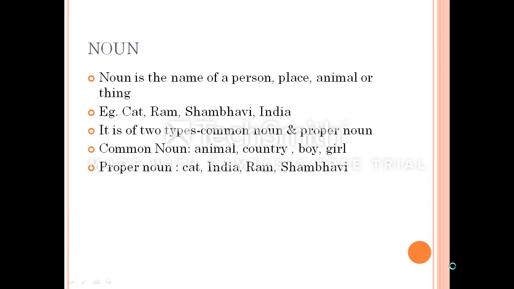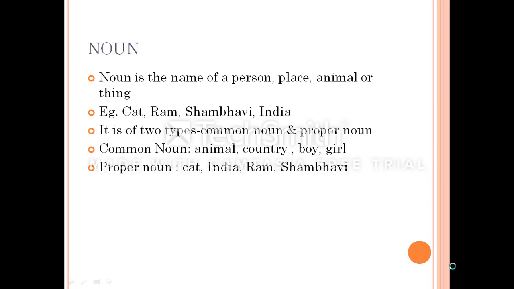So all these are either names of a person or a place or an animal, right? So it is of two types, a common noun and a proper noun. So a common noun reflects to something which is general, for example, an animal. So there can be lot of subcategories to the word animal. I mean, it can be horses, tigers, it can be deer, okay, it can be sheep. So it is a general or a common term. Country. There are many countries all around the world, so it can be any country.